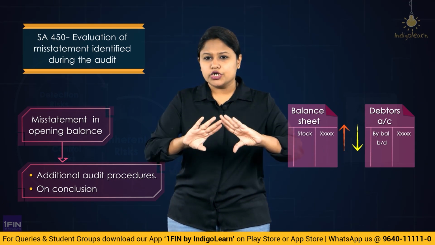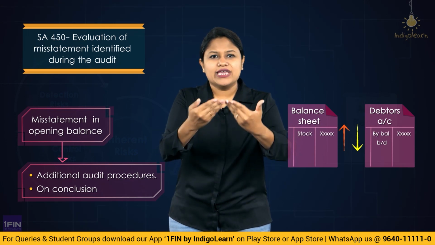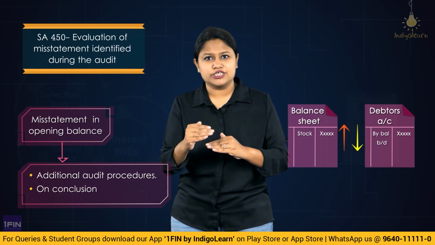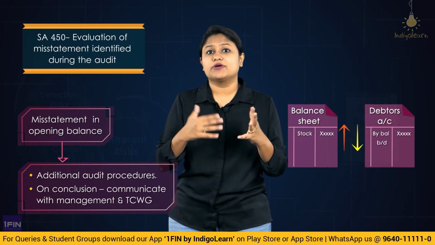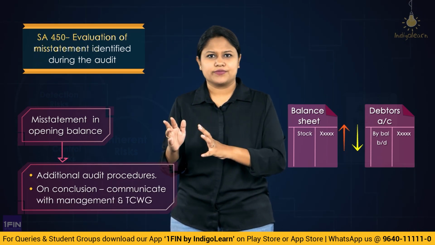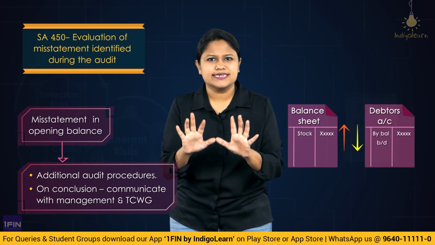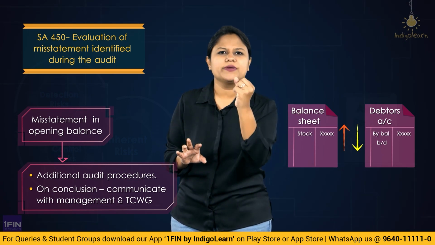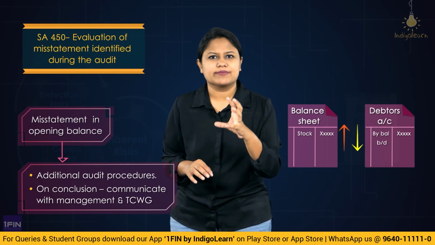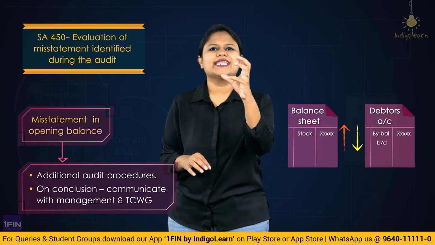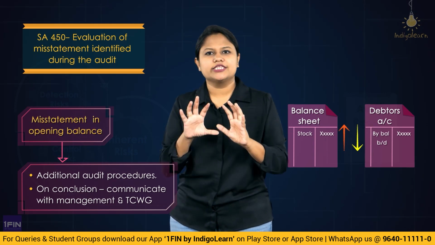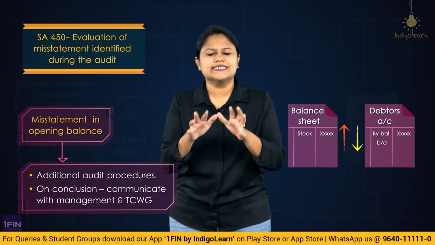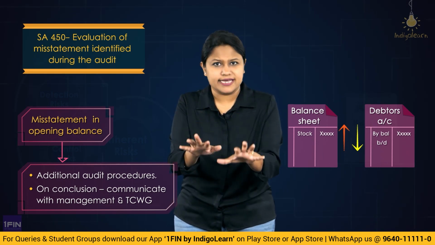So what happened? During the course of our audit, we have now identified a misstatement. So we need to communicate this to management and TCWG as per which standard? SA 450. So very simple, the standard says, look, after performing the audit procedures, if you obtain evidence that there is going to be some kind of misstatement, or if you analyze there is a risk of misstatement in the opening balance, you will perform additional procedures to identify and settle the fact whether misstatements are there.